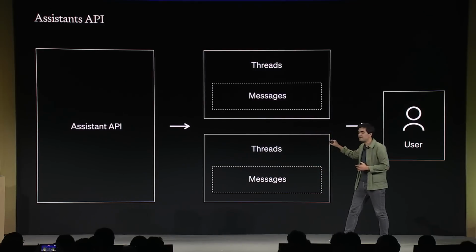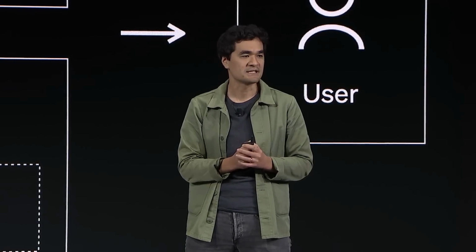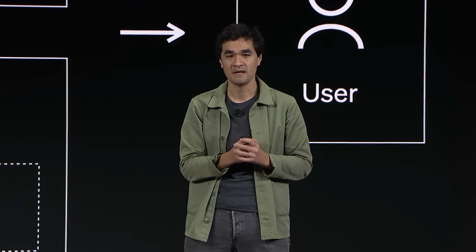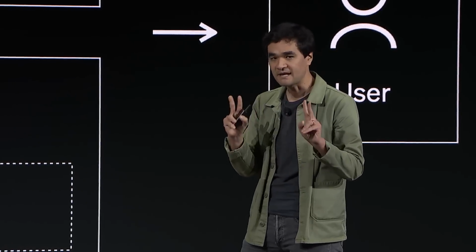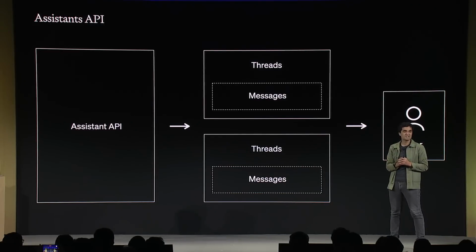The second primitive is threads. Threads represent a session between your users and the assistant. You can think of a thread as a conversation. A conversation has a group of participants, and it can track the message history of the conversation. And very similar to Slack or Microsoft Teams, if you want to discuss a new topic or if you want to add new attendees, new guests to a thread, it's probably best to create a new thread. So the second primitive, threads. The last primitive is messages. Messages are simply posts between the users and the assistant.